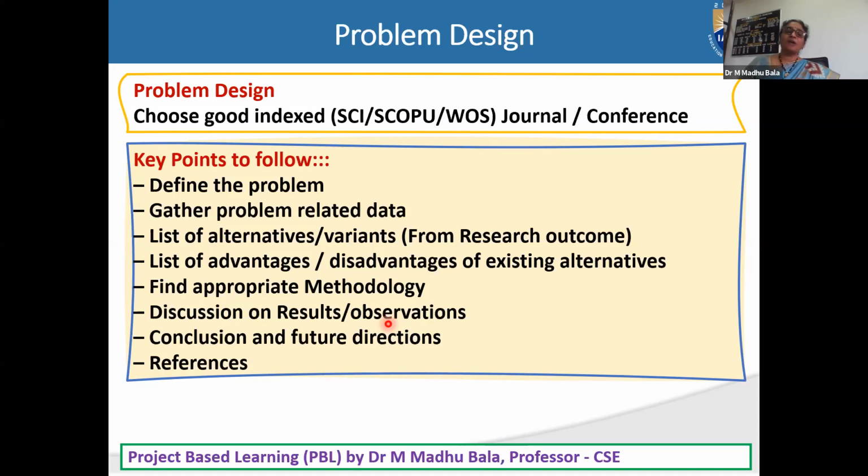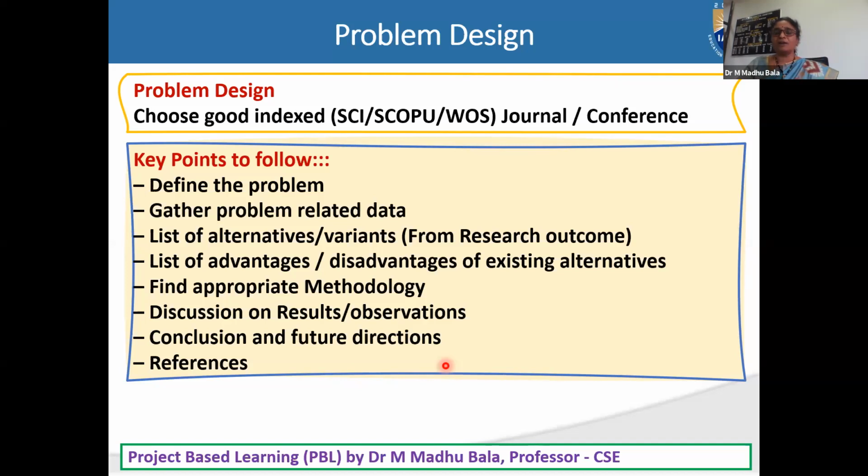Next, finally, you need to come out with a conclusion and future directions. To whatever extent you can complete your work, you need to complete and conclude it. Then you need to come out with future directions. And at the end, you need to list out all your references.